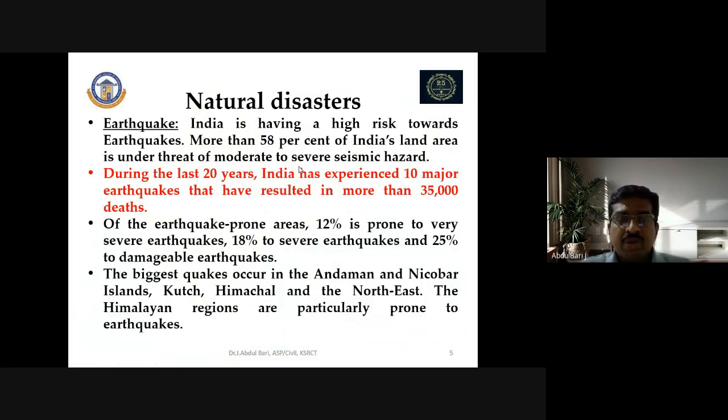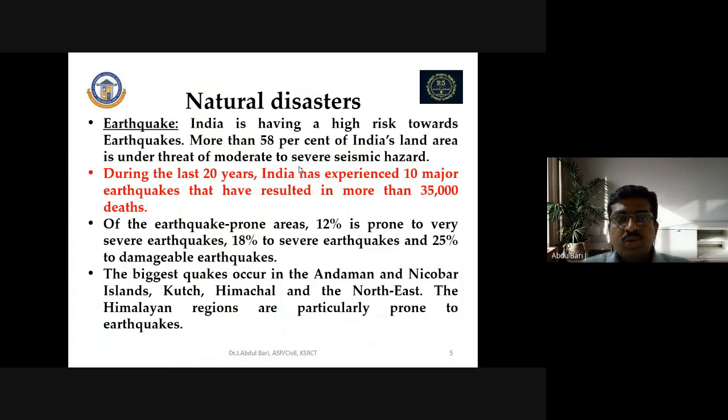So we will see them one by one. Some of the natural disasters which have occurred in India, we can see now. First, the earthquake. India has a high risk of earthquakes. More than 58% of India's land area is under threat of moderate to severe seismic hazards.